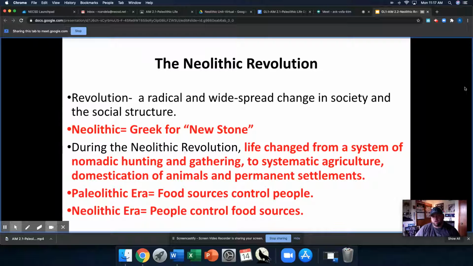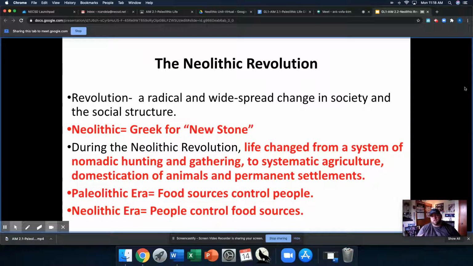So the first thing to make note of is we're going to use this term, the Neolithic Revolution. I think a lot of times when we use the word revolution, our minds are drawn to warfare of some kind. We think the American Revolution, the French Revolution, etc. But in reality, the word revolution just means major change. Now a lot of times major change in society is brought about by armed conflict. So we do see the word revolution used in reference to warfare often, but there's plenty of change that has been brought about in society throughout human history that is not the result of violent activity. The Neolithic Revolution is a primary example.